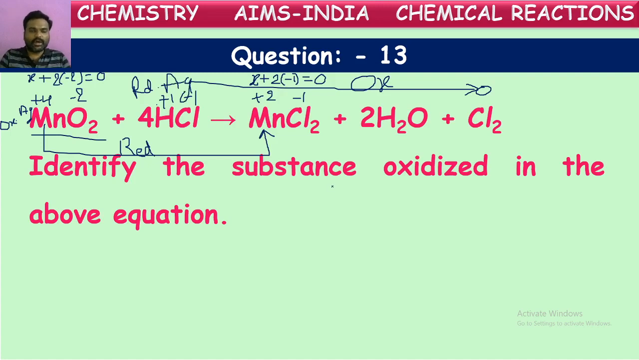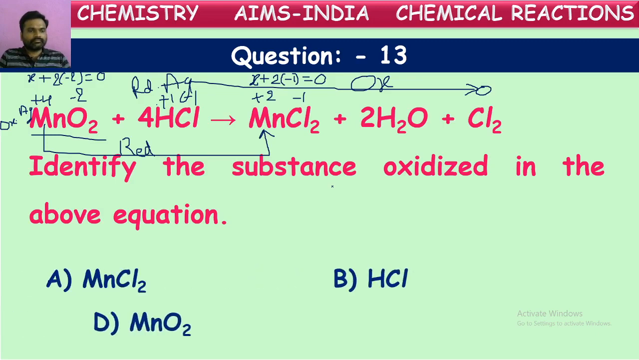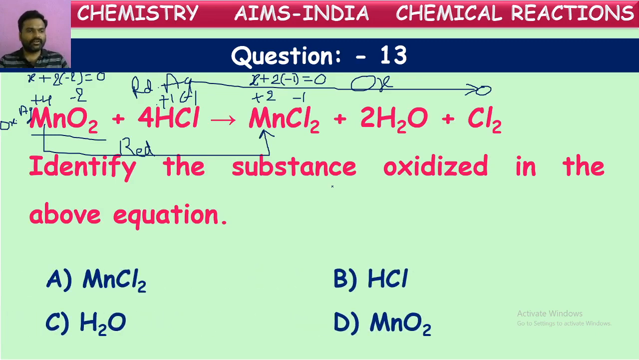Now let us go to the options. What is the question here? The substance oxidized, they are asking. Which is oxidized here? HCl, because in this the chlorine oxidation number changed from -1 to 0. The oxidation number is increased, so it is oxidized.